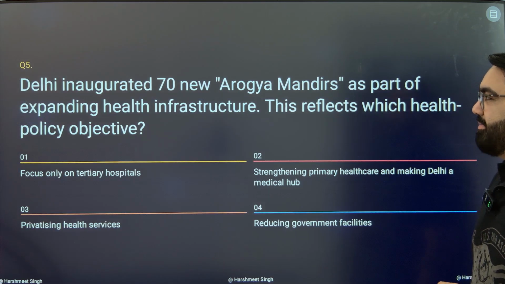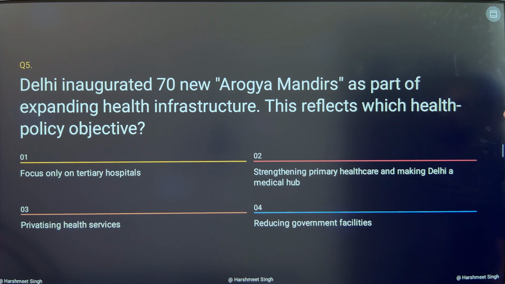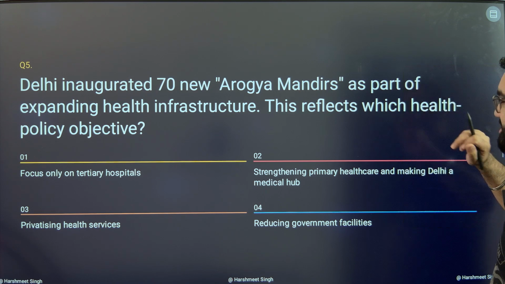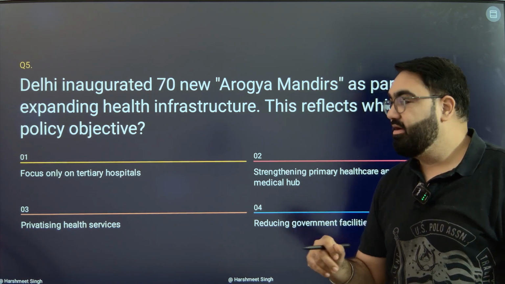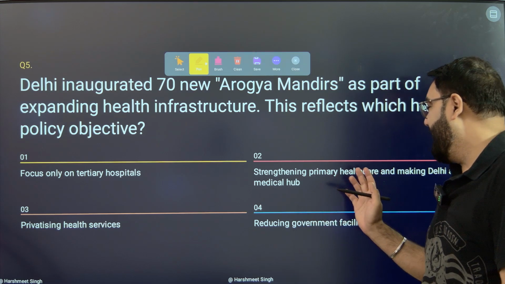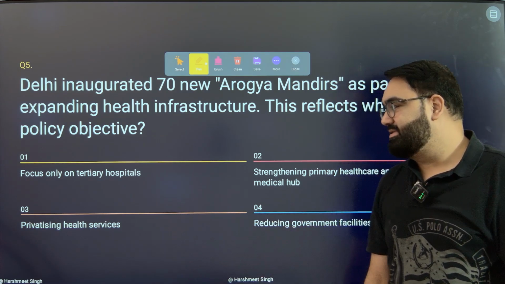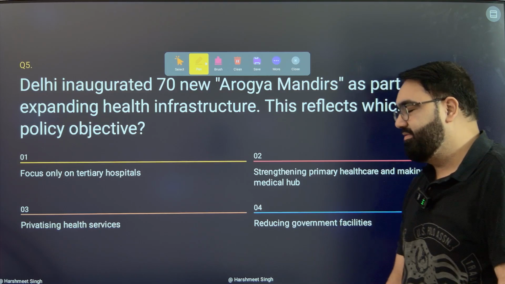Next, question number 5. Delhi inaugurated 70 new Arogya Mandirs as part of expanding health infrastructure. This reflects which health policy objective? First, focus only on tertiary hospitals. Second, strengthening primary healthcare and making Delhi a medical hub. Third, privatizing health services. Or fourth, reducing government facilities.